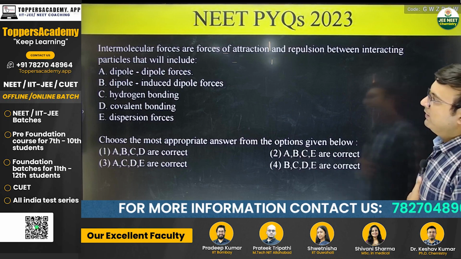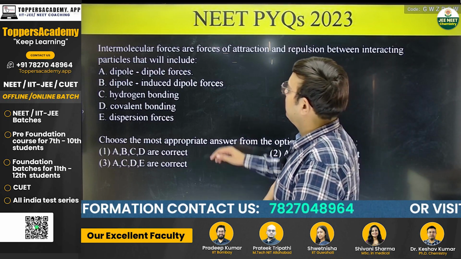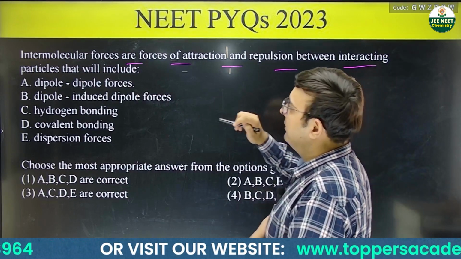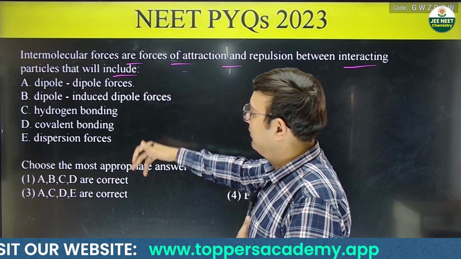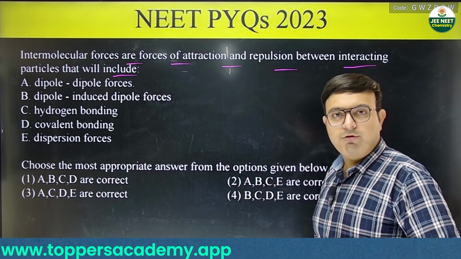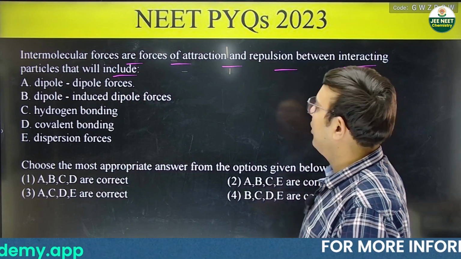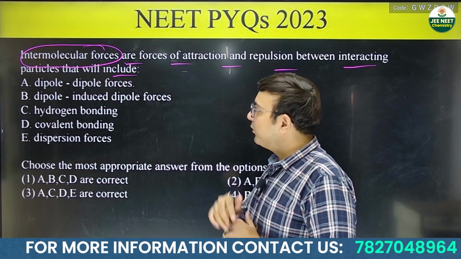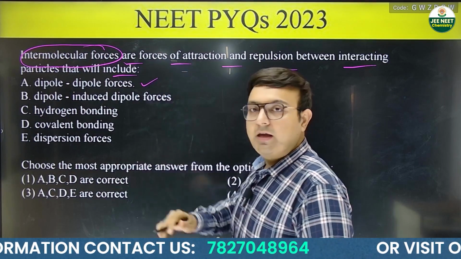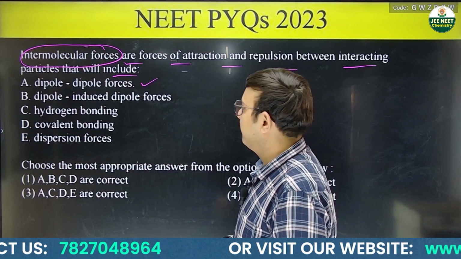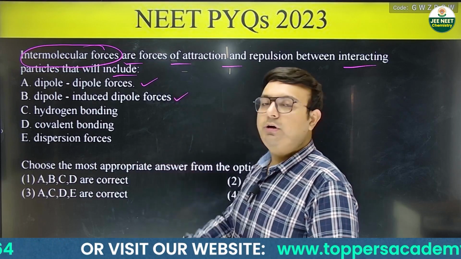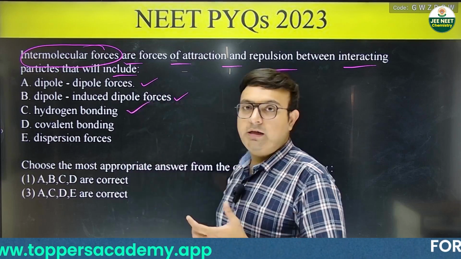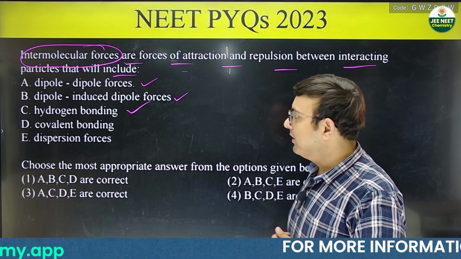आ जाओ next पे. Okay, so next question says intermolecular forces are forces of attraction and repulsion between interacting particles that will include. Okay, so you have been given 5 different forces and you have to tell which of the following is intermolecular force and which is not. Okay, so dipole-dipole interactions, yes, they are a type of intermolecular force. Dipole-induced dipole, yes, dipole-induced dipole is also a type of intermolecular force. Hydrogen bonding, yes, hydrogen bonding is the strongest intermolecular force.